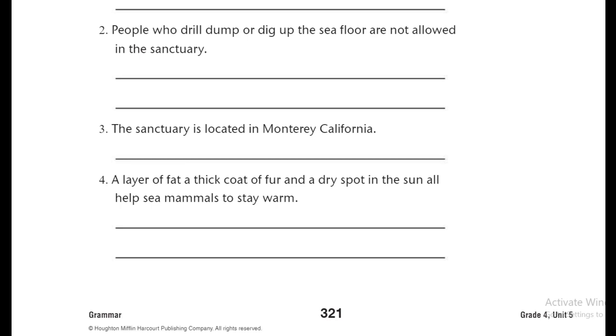The first one is a layer of fat, and the second one is a thick coat of fur, while the last one is and a dry spot in the sun. As these are examples, we are supposed to put a comma after each choice. So we are supposed to put a comma after the word fat and another comma after the word fur, and the sentence in this case is going to be perfect.